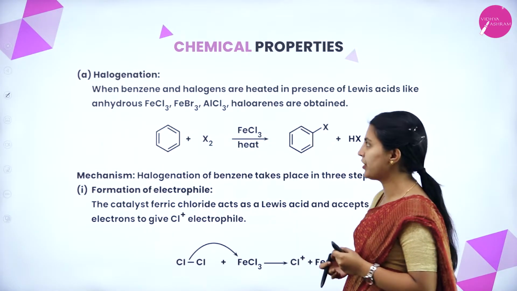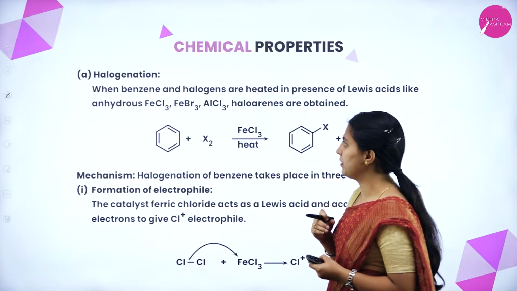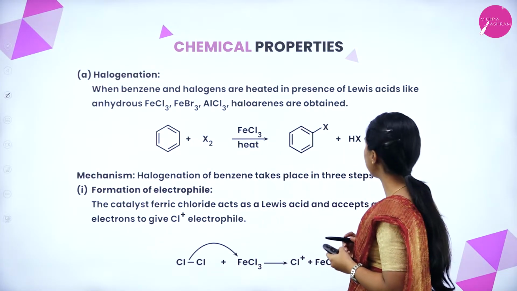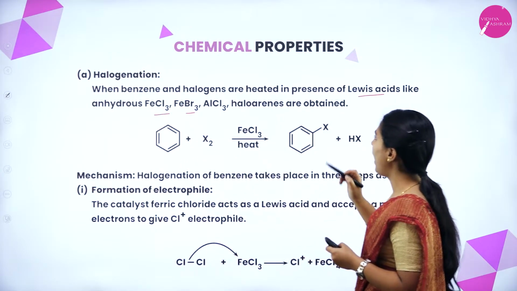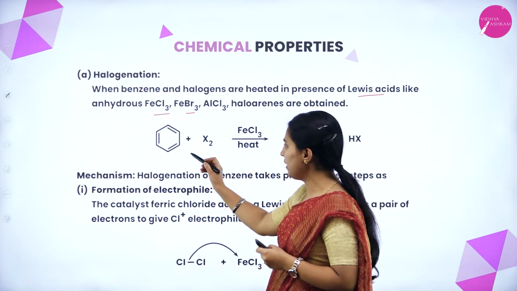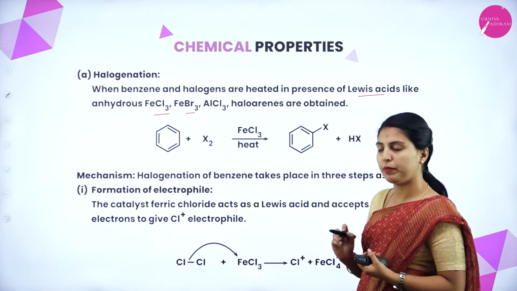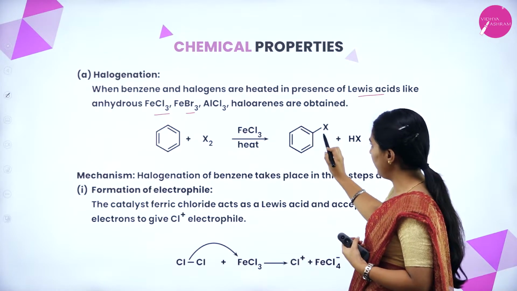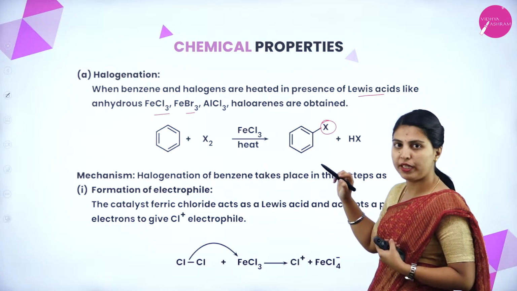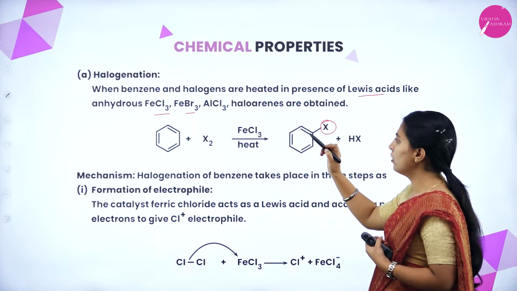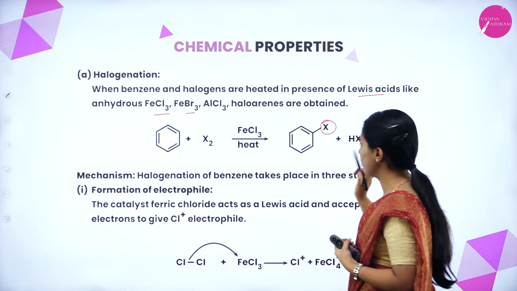First we will see the halogenation. Halogenation means any kind of halogen will be added to the benzene. When benzene and halogens are heated in the presence of Lewis acids like anhydrous ferric chloride, ferric bromide and aluminium chloride, haloarenes are obtained. This is benzene. Any kind of halogen is treated in the presence of a Lewis acid like ferric chloride, aluminium chloride or ferric bromide. Then haloarenes are formed. Halogen gives the prefix halo, and arene is the aromatic hydrocarbon. So chlorobenzene or any halobenzene will be formed with hydrogen halide.